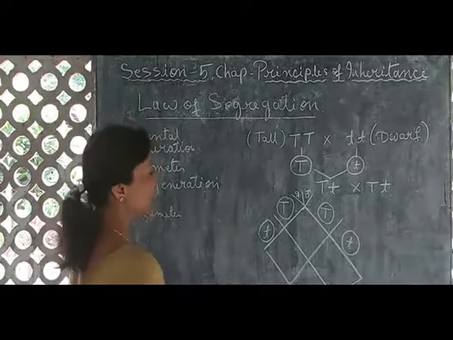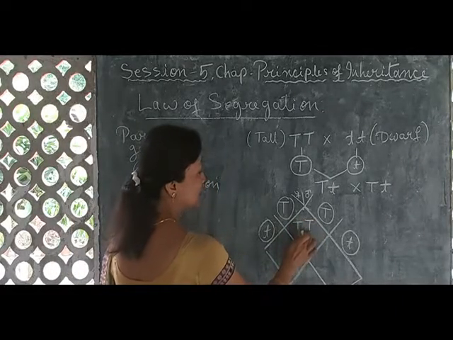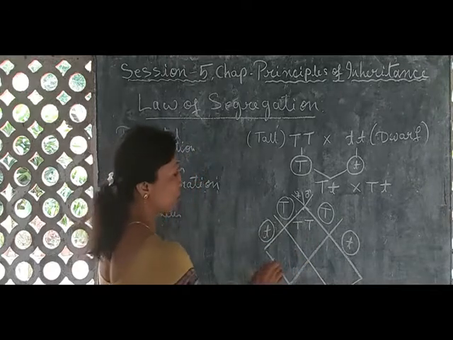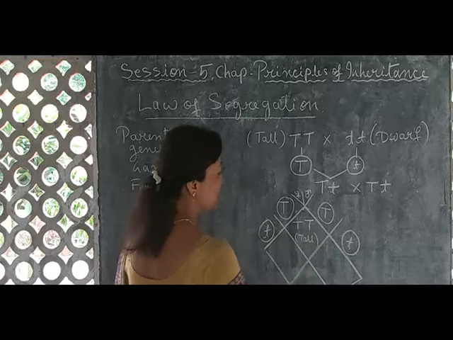Okay, so in the F2 generation, let me find out. So this capital T will be the genotype. So if the genotype is this, then what will be the phenotype? The plant will be tall.